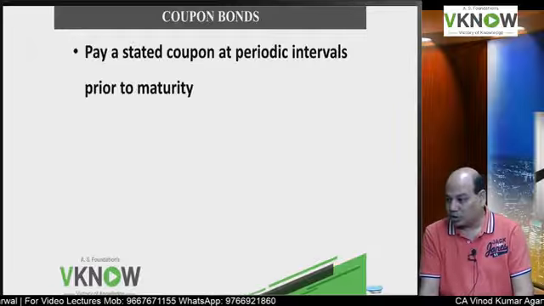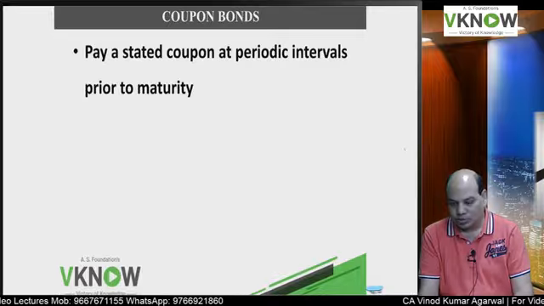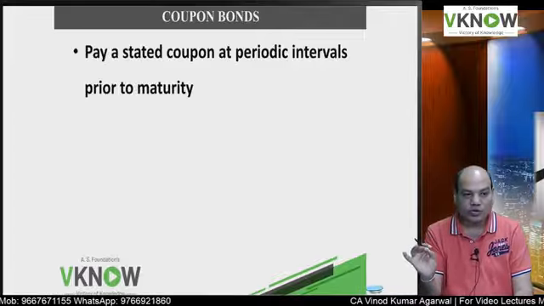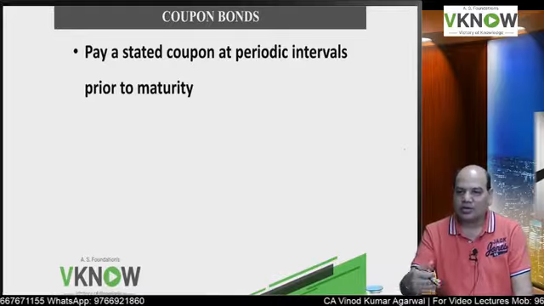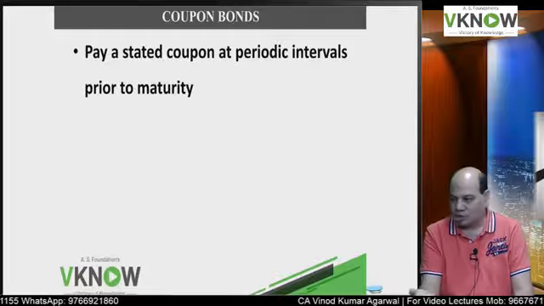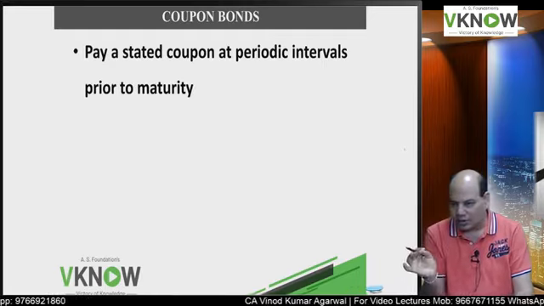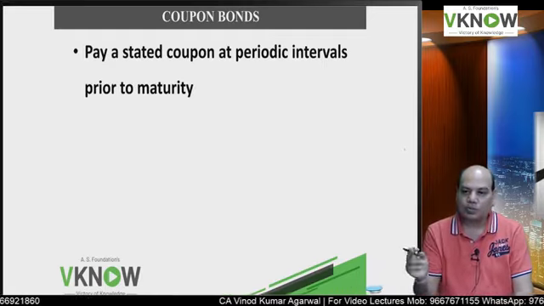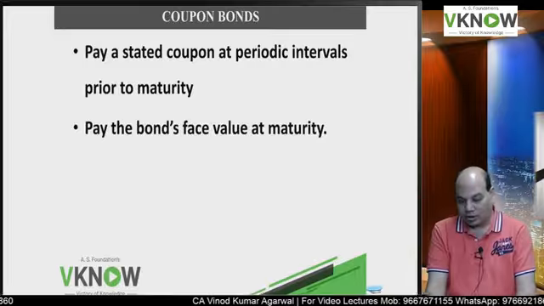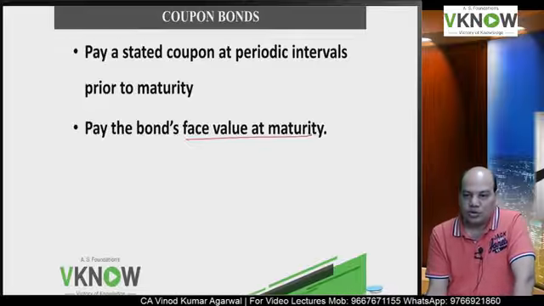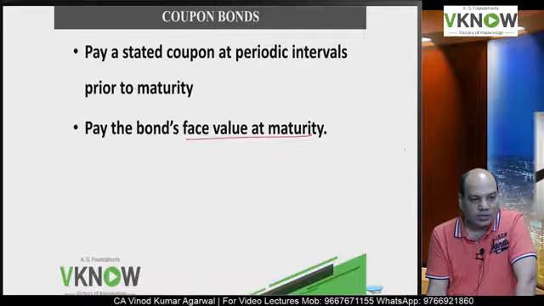So the first type of bond is called coupon bond. Sir, what is coupon bond? Coupon bond means those bonds which pay periodic coupon, either quarterly or half yearly or yearly. Usually bonds pay semi-annual coupon. But for the student, if the question is silent, we will assume annual coupon payment. So they will pay coupon every year, and on the maturity date they will redeem the bond usually at face value or par value, but sometimes the redemption can be at a premium also. Is it right?